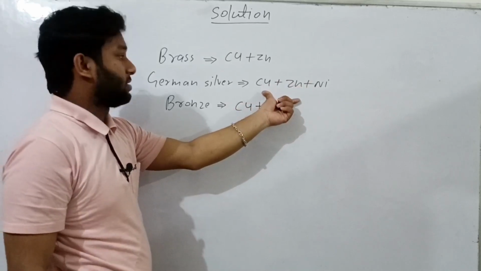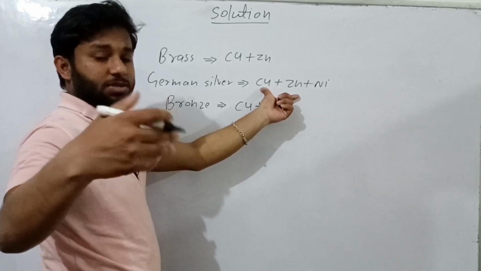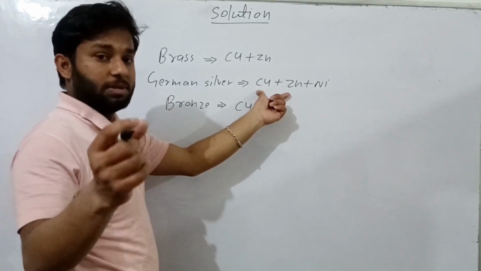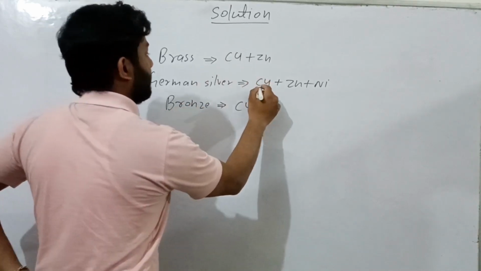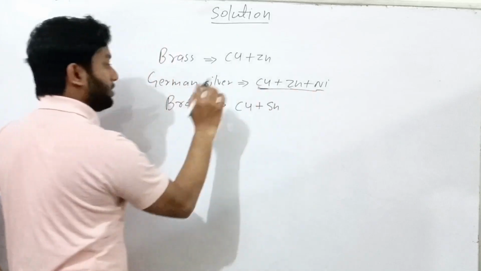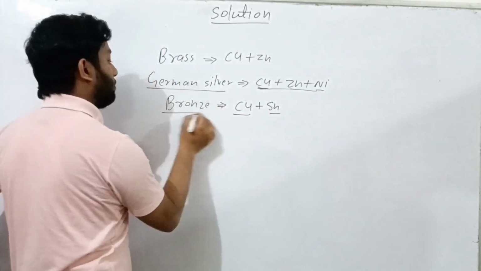Generally it is called an alloy, because this is not a compound. Here it is a single type of substance, which means the elements are present in elemental form. Copper, zinc and nickel combine with each other to form German silver. When copper combines with stannum, it forms bronze.